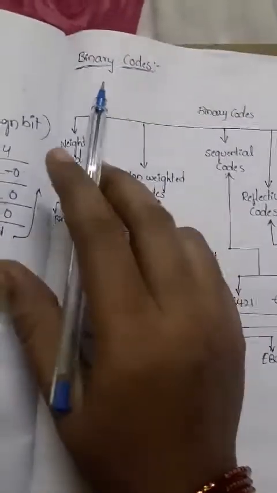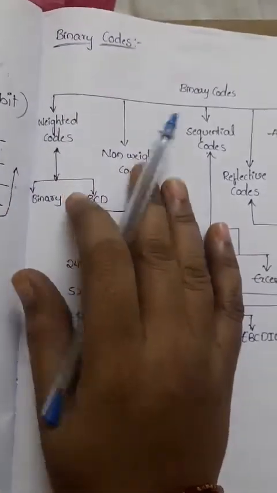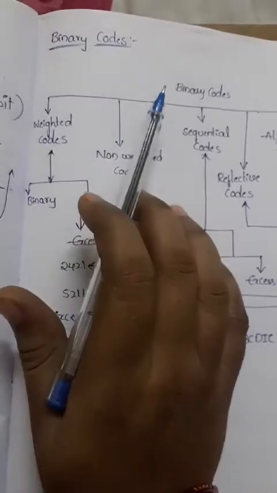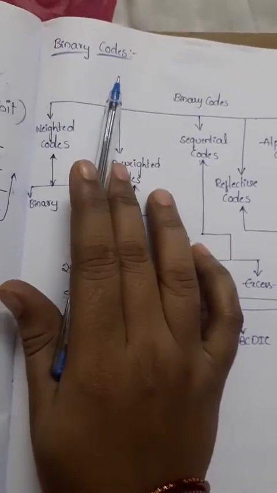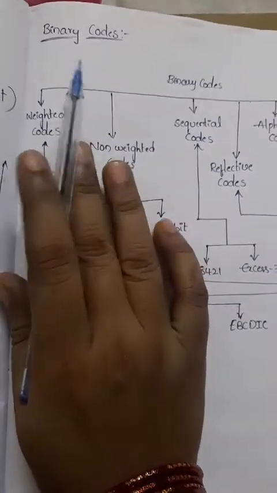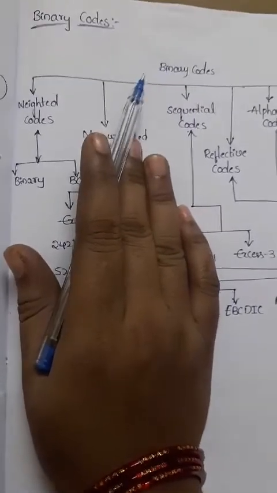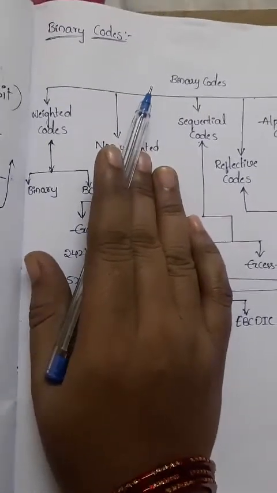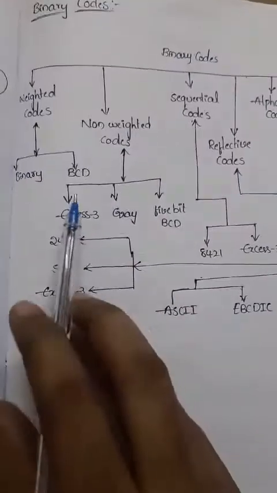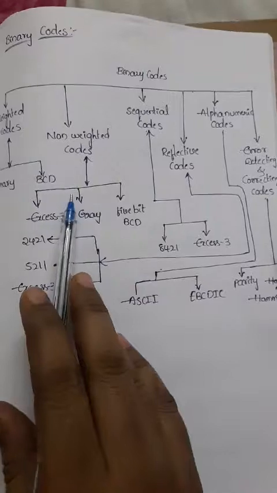So what is meant by binary codes? Generally, the digital data we are using is digital data only. That digital data can be represented in the form of a bunch of digital digits, and that is known as binary codes. These binary codes may include letters or symbols, etc. We have classifications for these binary codes, shown in this tree diagram.